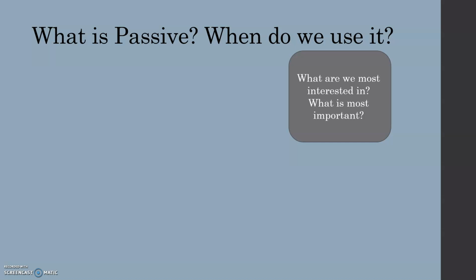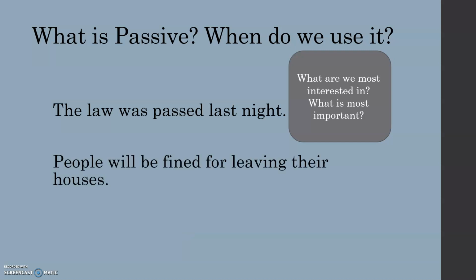What is most important? The law was passed last night. It's obvious in this sentence that lawmakers passed the law. However, it's not really important. The important thing here is that the law was passed. People will be fined for leaving their houses. What is important here is that if you leave your house, you will have to pay money. Even though we know police will be fining people, that isn't the focus of our sentence.